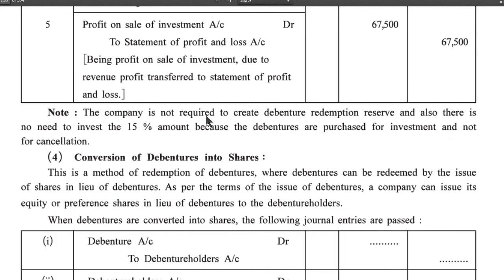Note: the company is not required to create a debenture redemption reserve and also there is no need to invest the 15% amount because the debentures are purchased for investment and not for cancellation.